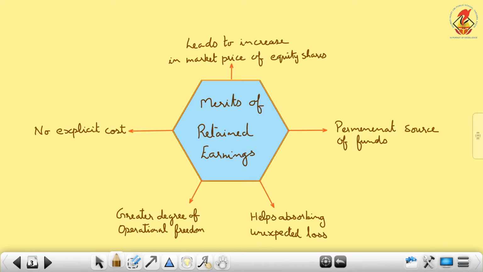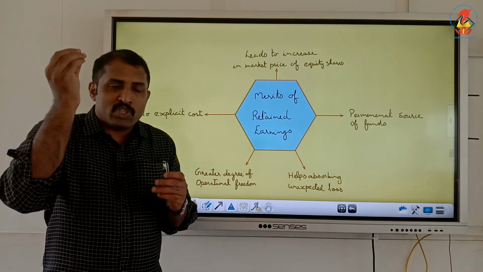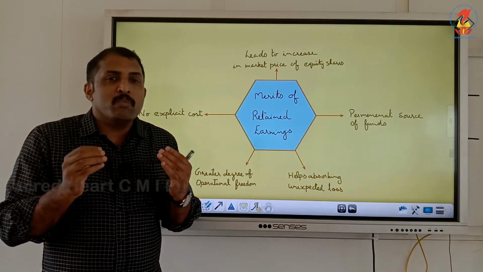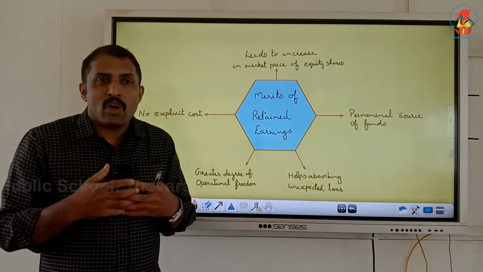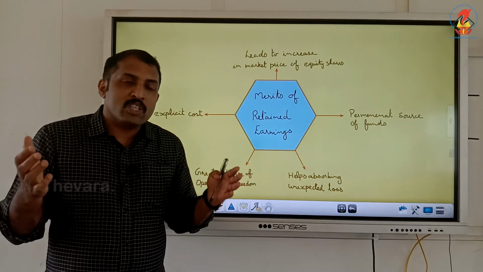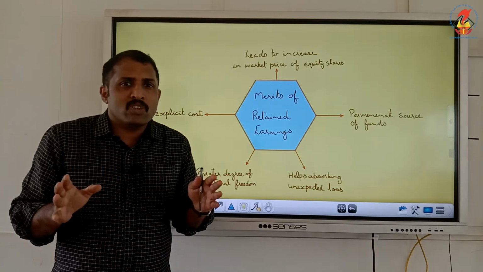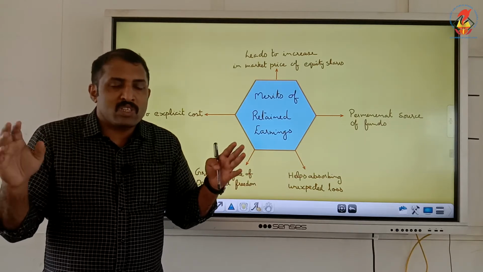Now the merits. There are some merits of retained earnings. First, it is a permanent source of fund. As long as the business is earning profit, a portion can be invested into the business, which the business need not give back to the shareholders immediately. As long as the business is using it, it will be there in the business. So it is considered a permanent source which can be used for a very long time, as long as the business requires it.